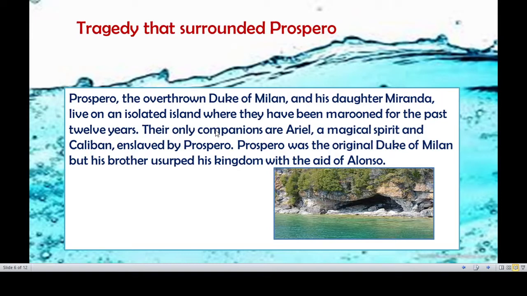So what Antonio did, he joined hands with Prospero's enemy, Alonso. He had a secret deal with Alonso. Alonso was the enemy king, king of Naples.